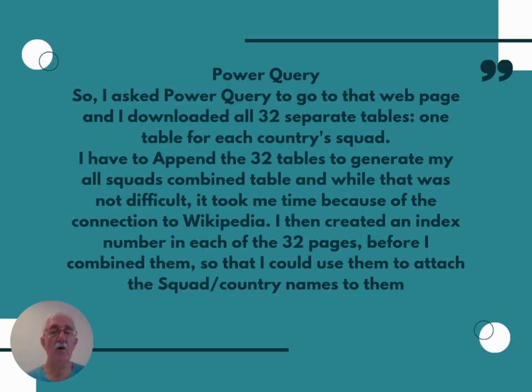So I asked Power Query to go to that web page, and I downloaded all 32 separate tables, one table for each country's squad. I had to append the 32 tables to generate my all squads combined table. While that was not difficult, it took time because of the connection to Wikipedia. I then created an index number in each of the 32 pages before I combined them so that I could use them to attach the squad country names to them.